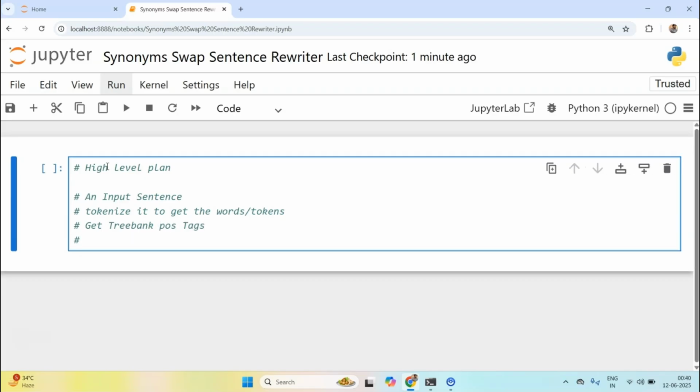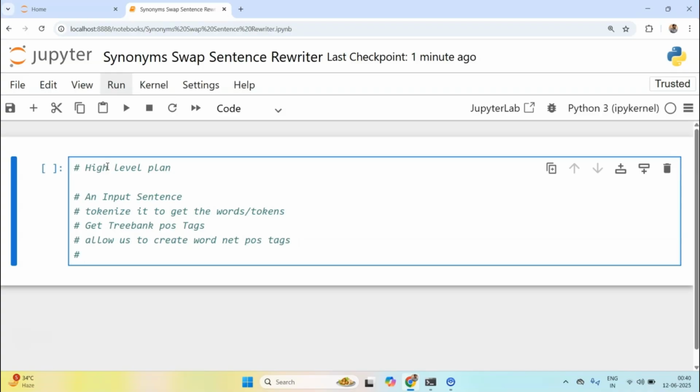And why is it important? The reason is that once we have Treebank POS tags, it will allow us to create WordNet POS tags. And why is that important? With the WordNet POS, we can limit our synset, because by default, if we call synset on a word, it will return all the different parts of speech related to that word.